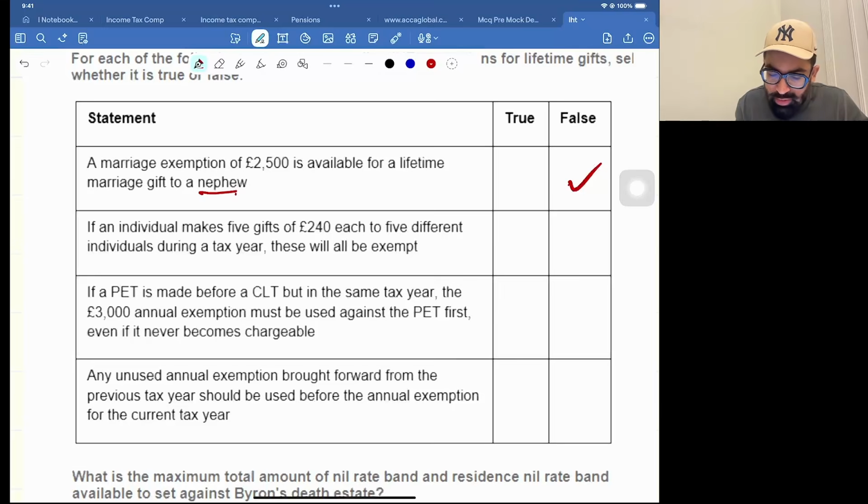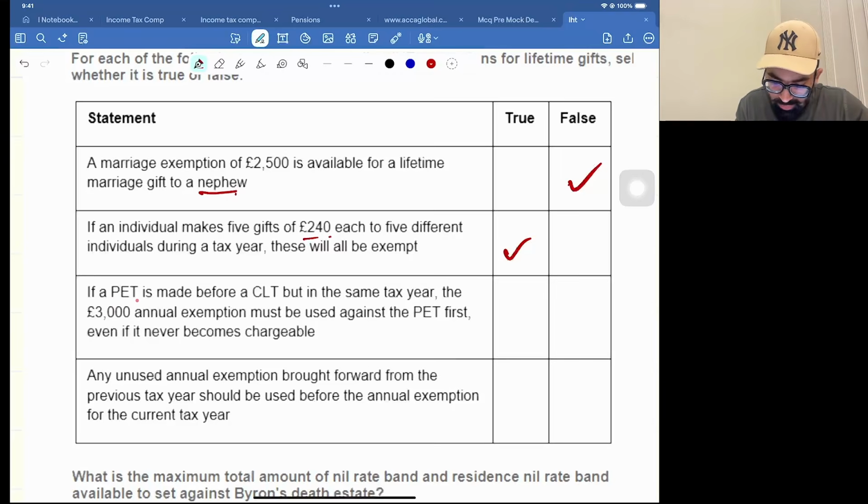If an individual makes 5 gifts of 240 each to 5 different individuals, yes, this works if it is less than 250 to each person. You are giving to the first person less than 250, second person less than 250, third person, yes. So you can give to as many people as you can, but the amount of the total gift during the tax year should be less than 250.